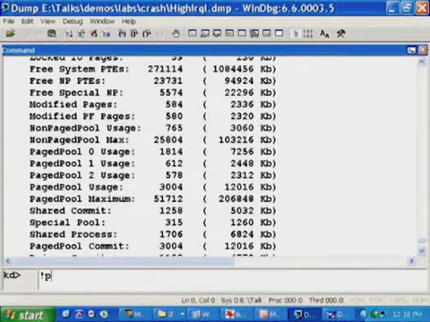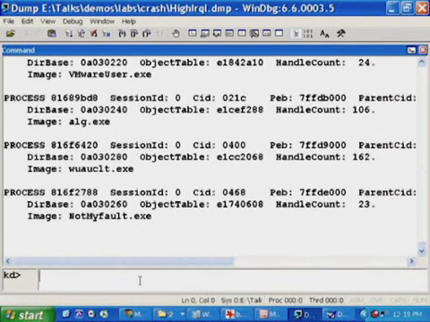I'm going to go over to the kernel debugger and show that. Bang process space 0 space 0. This does a summary level display of the processes that are active on the system at the time of the crash. What might you be looking for here?